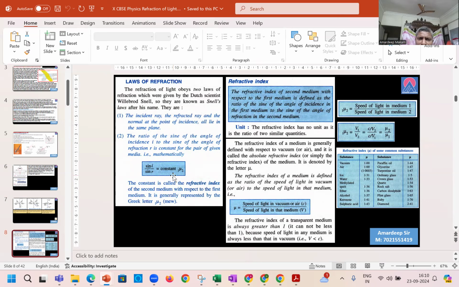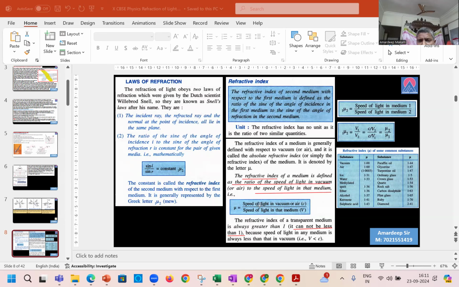This is in the textual format. This is in the formula format. Speed of light in vacuum divided by speed of light in that medium, for which we are finding the refractive index. So the refractive index of a transparent medium is always greater than 1. It cannot be less than 1. Please remember that.